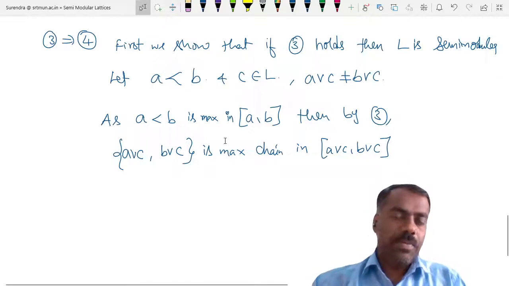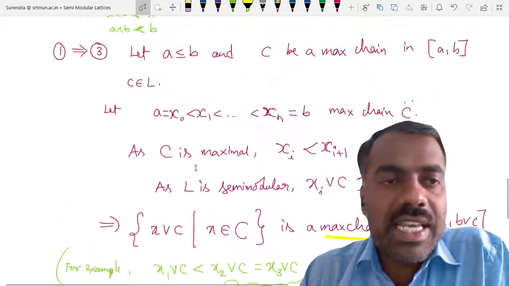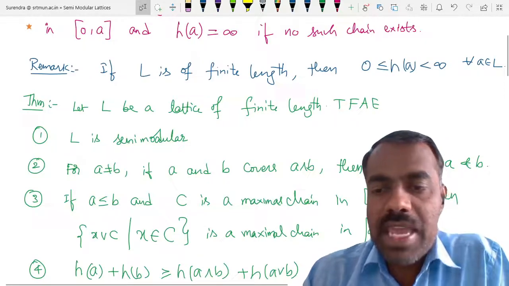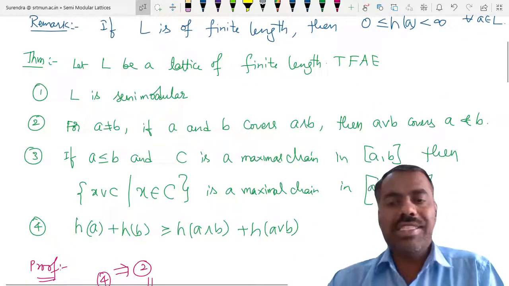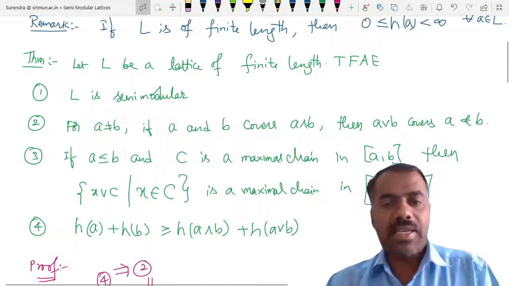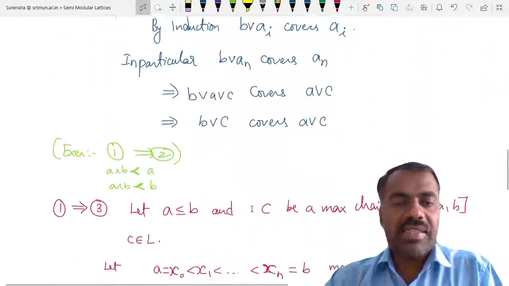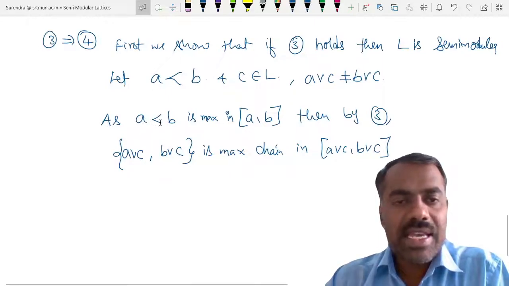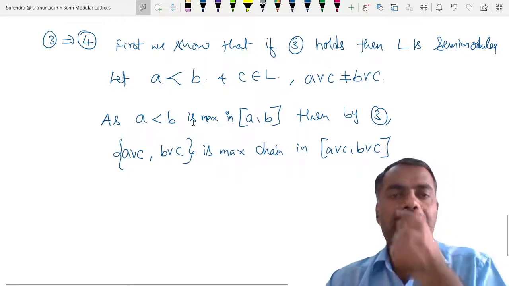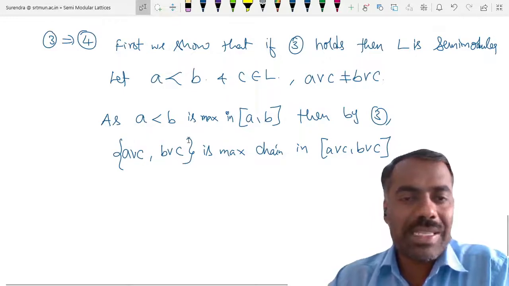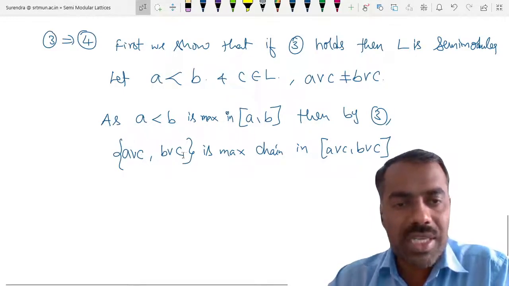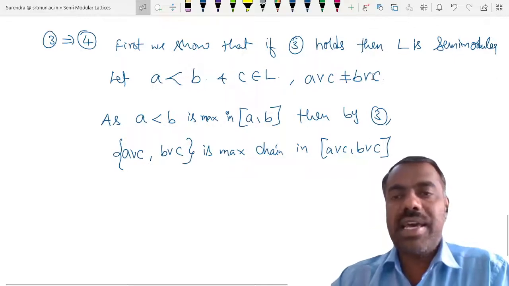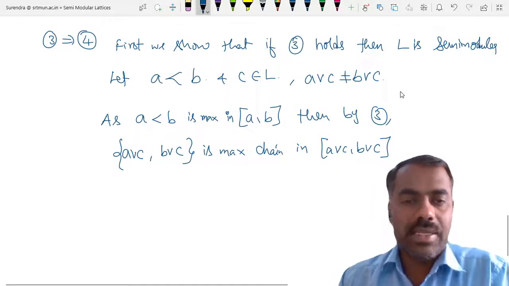Is this clear? What does that say? Whenever you have a chain in A comma B, then you have a chain in A join C comma B join C for any C, right? Because A is covered by B, obviously the maximal chain is A, then B. This chain containing only these two elements is obviously a maximal chain. So therefore A join C comma B join C is a maximal chain in this interval because they are two different elements, right?